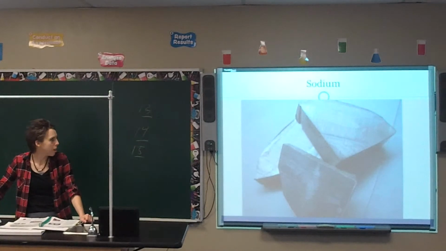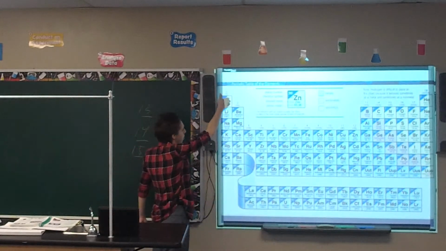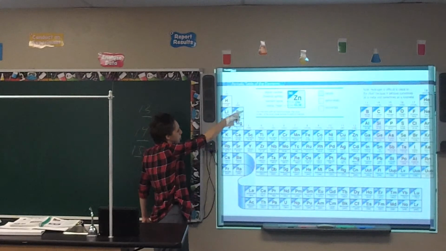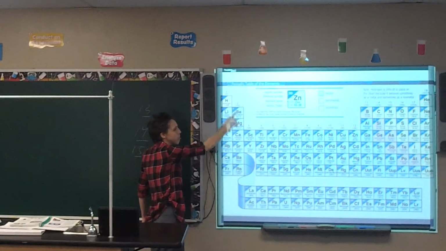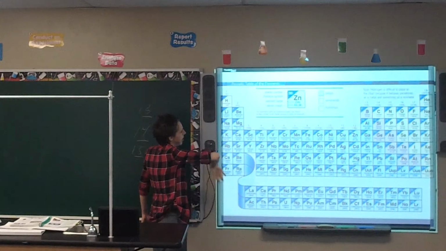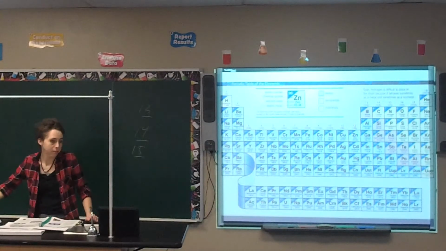Remember, groups is the up and down column. Looking back really quick, so up and down column, these are all alkali metals, or group 1. As a side note, group 2 are the alkaline earth metals. So I don't have to flip back to the slide: alkali metals, group 1, alkaline earth metals, group 2. Alright, now I'm going to move on from that.